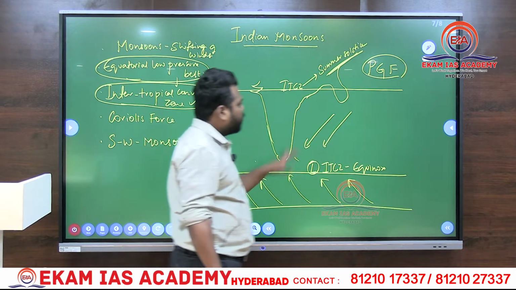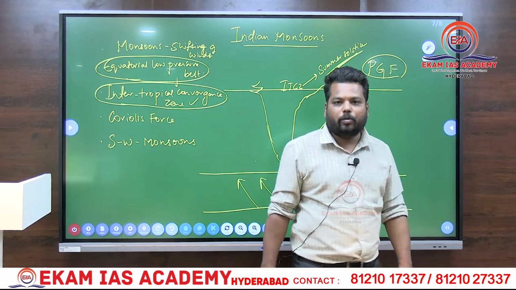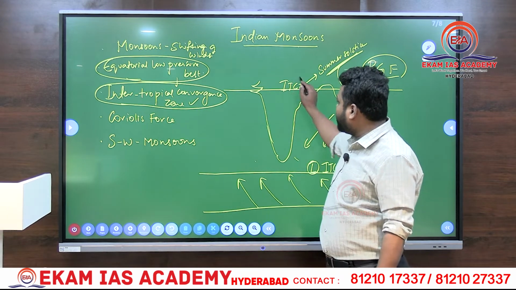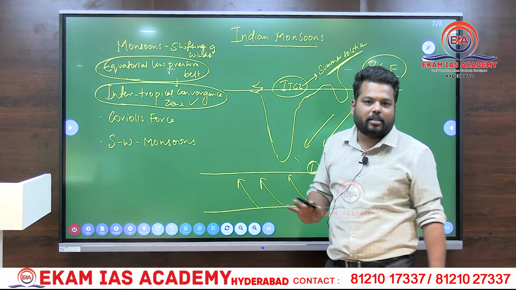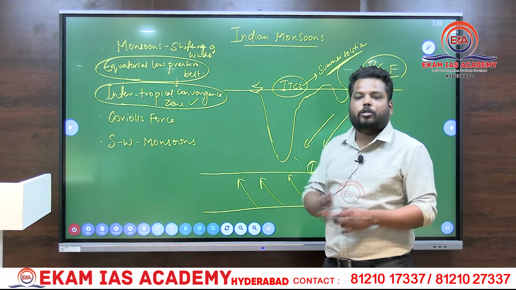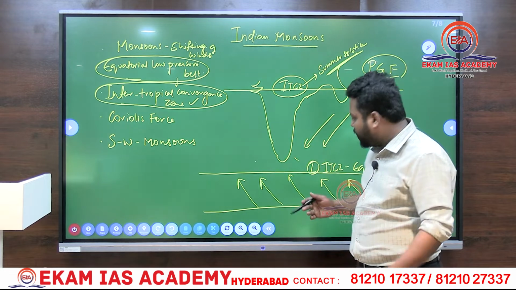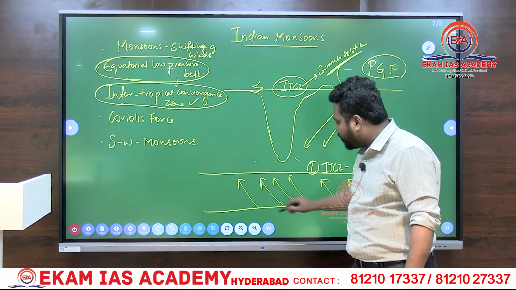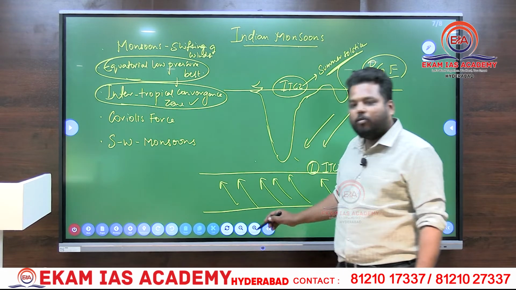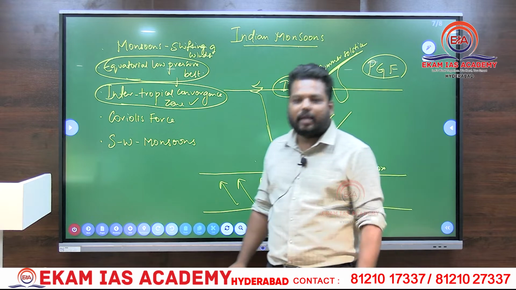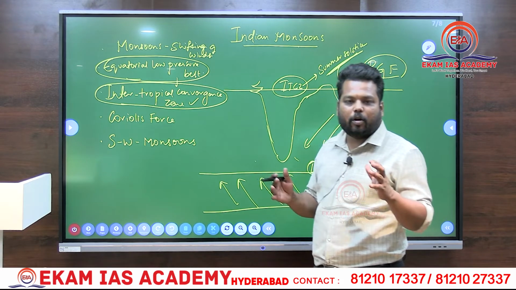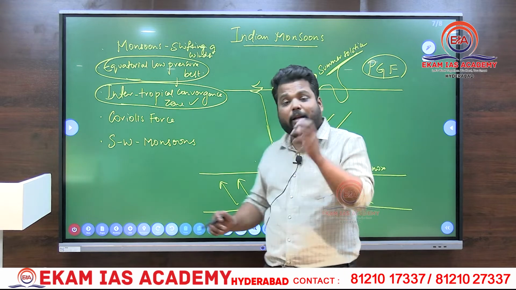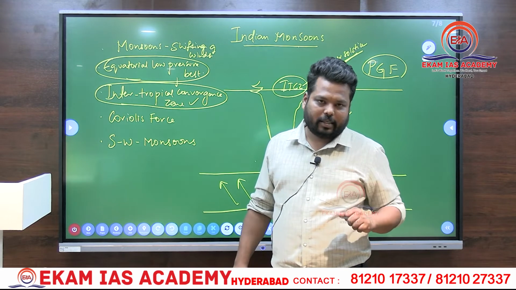Now let's assume what is happening during summer solstice. As everyone knows, during summer solstice the low pressure has shifted here. That means the ITCZ has shifted towards the Tropic of Cancer. Then the winds coming from the southern direction, the southeastern trade winds, are no longer experiencing the low pressure near the equator.